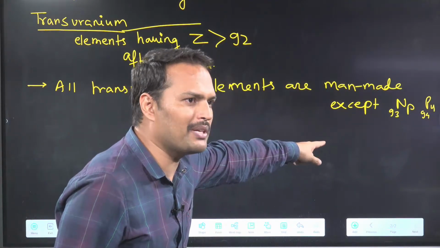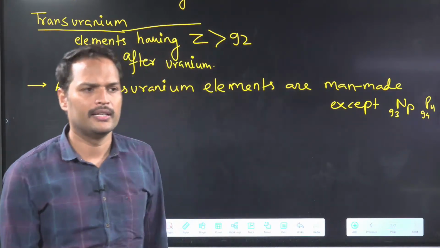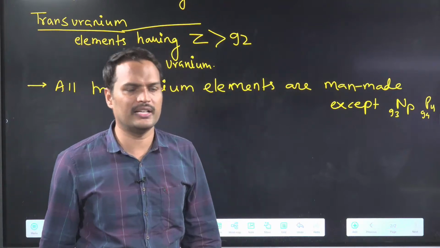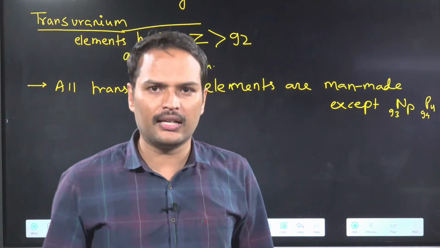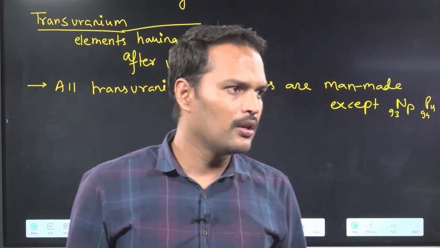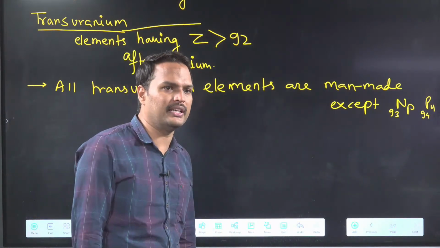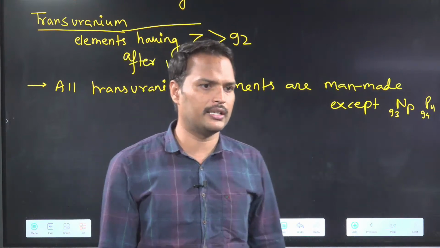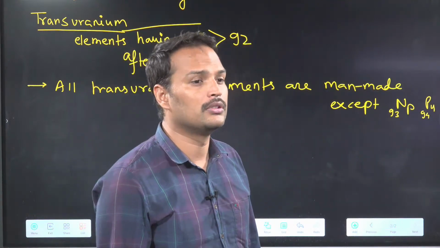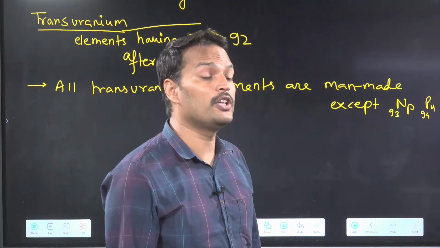Can you tell me quickly? Neptunium and plutonium are present in which ore? Written in NCERT, we have said also. Can you tell? Neptunium and plutonium are present in which ore? Written in NCERT, in notes also. Which ore?